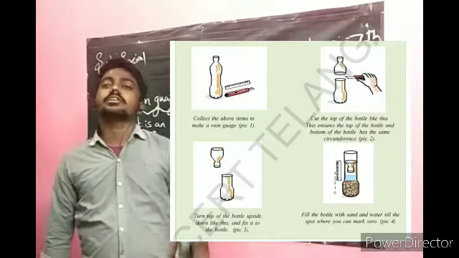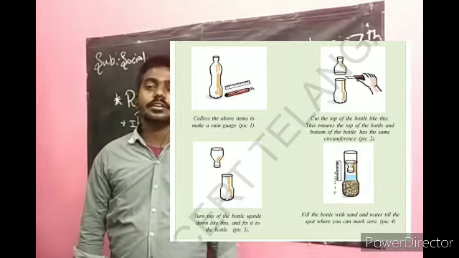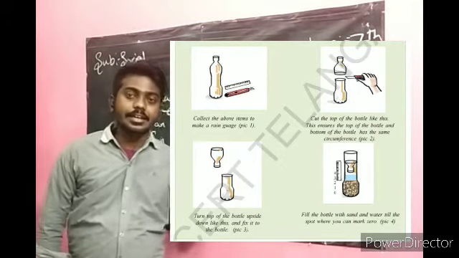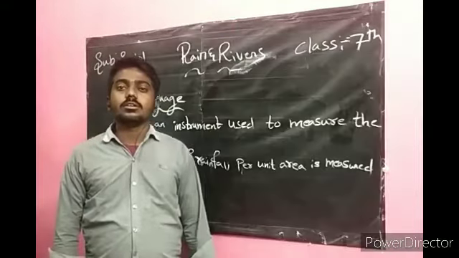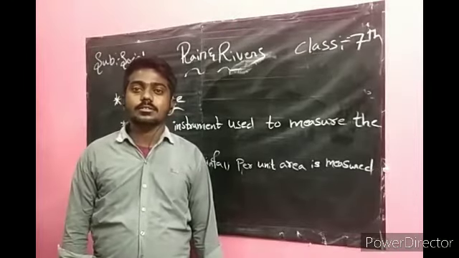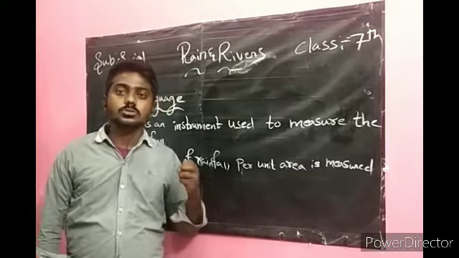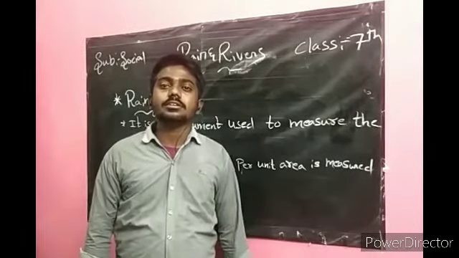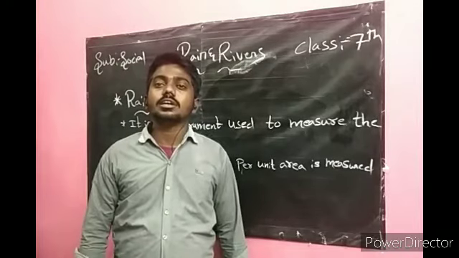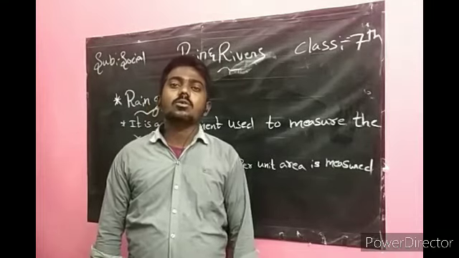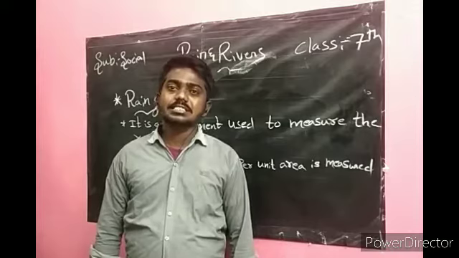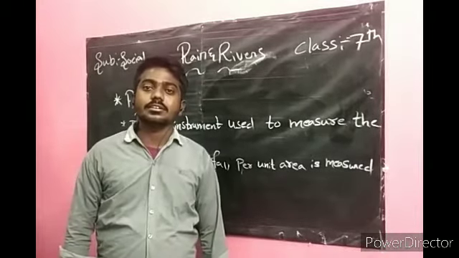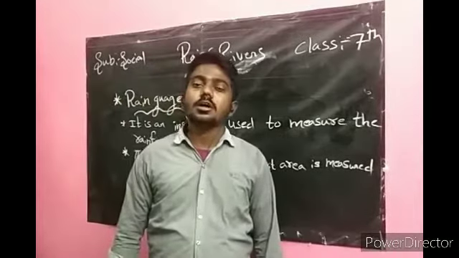Now fill the bottle with sand and water, where you mark 0, and keep the bottle you prepared outside where there is nothing to block the rainwater. There are no trees or walls that can block the rainwater falling into the bottle.